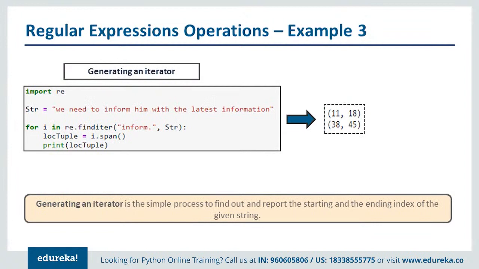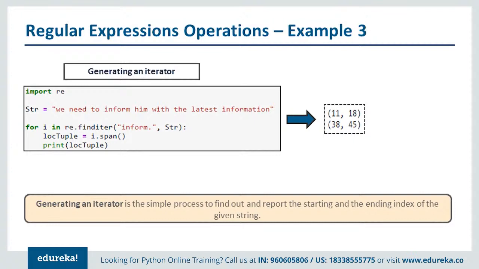Similarly, here we are trying to use an iterator. An iterator is something which will search for a particular string, but in return it only gives you the index value where the string is present and the ending point. Now in this case we have the keyword inform mentioned twice. I'm using the finditer function here, which will take a string pattern which I want to search, and I'm giving the string variable that you want to find the inform word in,